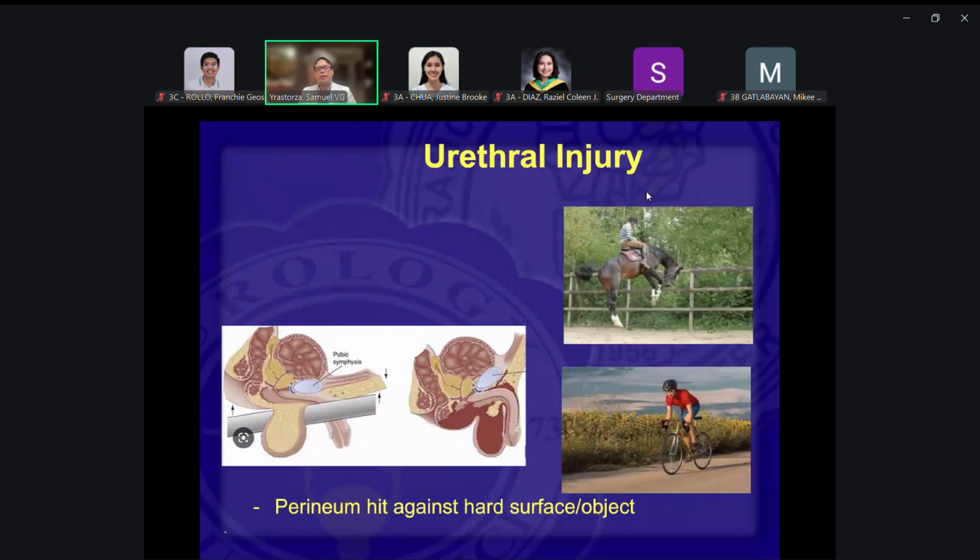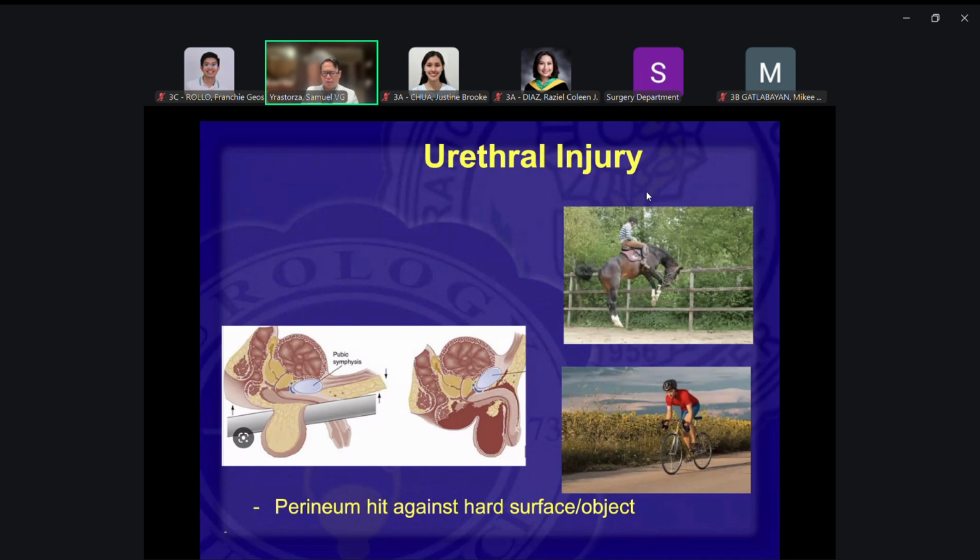And so this is a straddle injury. This is when the male hits the perineum against a hard object. This would happen in biking, in motorcycle accidents, in horse riding, or skateboarding.